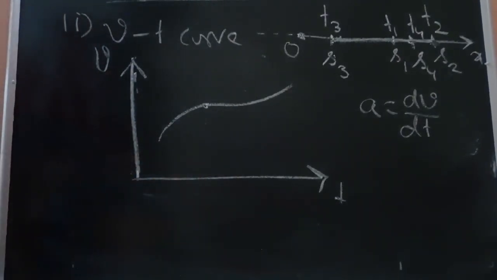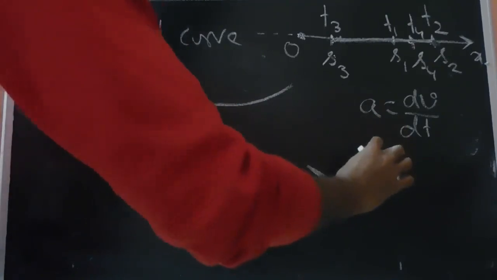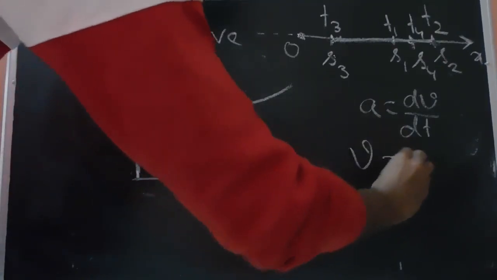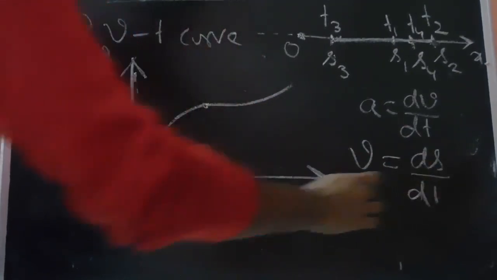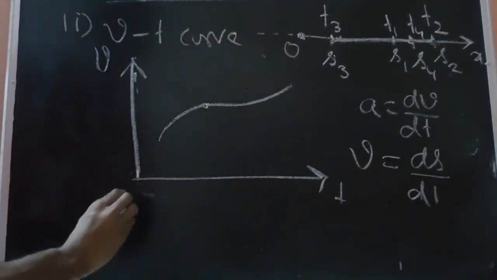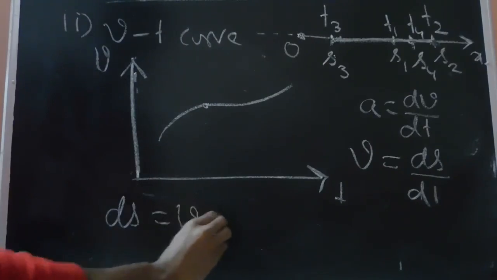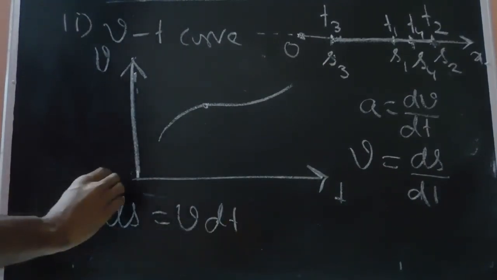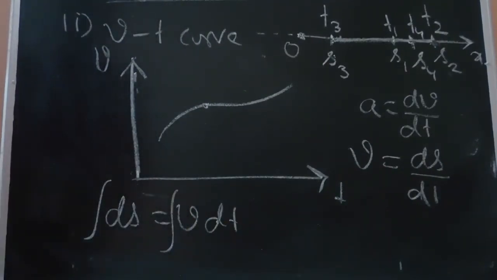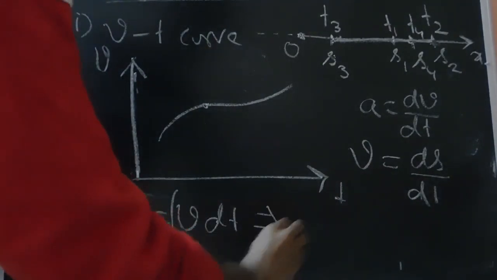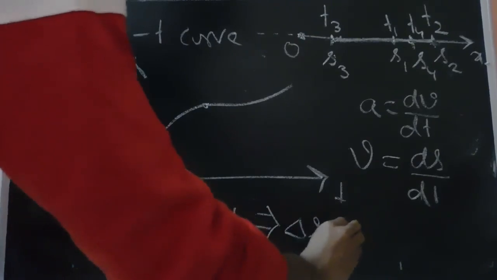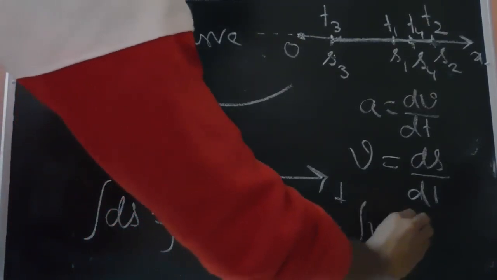So we know another thing is that the velocity is given as ds by dt, the rate of change of the displacement. So this equation we can write as ds is equal to v dt, and we can integrate. So the left hand side becomes delta s, and the right hand side is integral v dt.